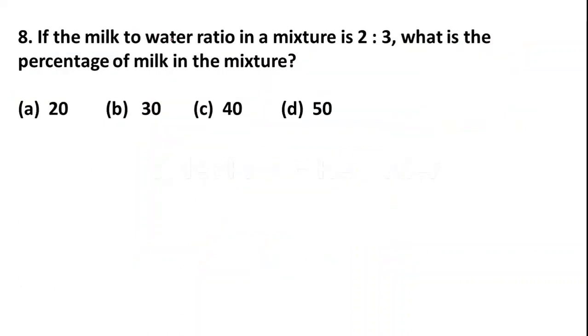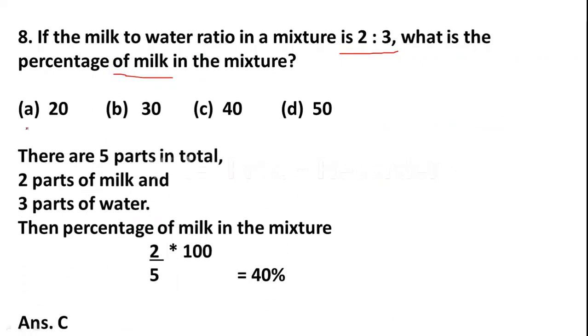If the milk to water ratio in a mixture is 2:3, what is the percentage of milk in the mixture? Very easy question, friends. To solve this, how many total parts are there? 2 parts is milk and 3 parts is water. So total 5 parts are there, 2 parts of milk, 3 parts of water.